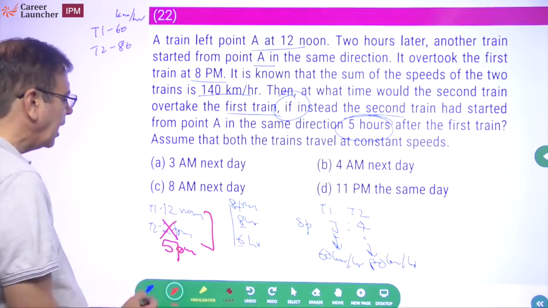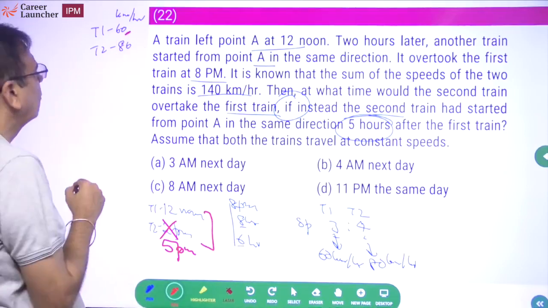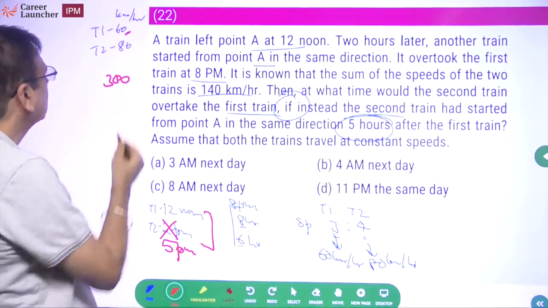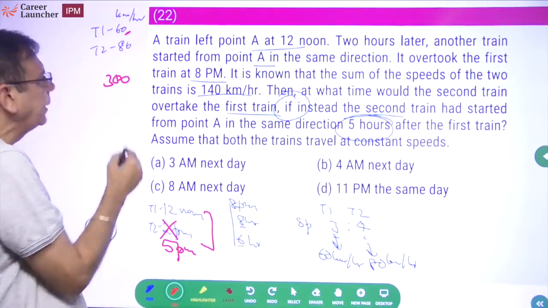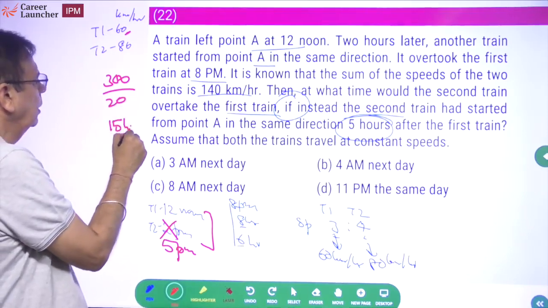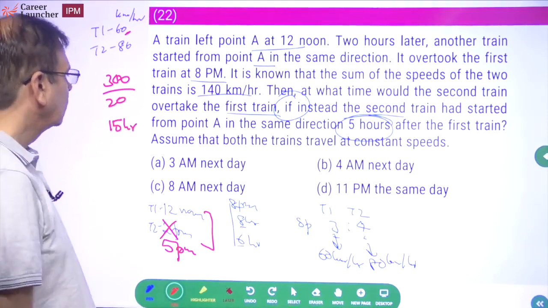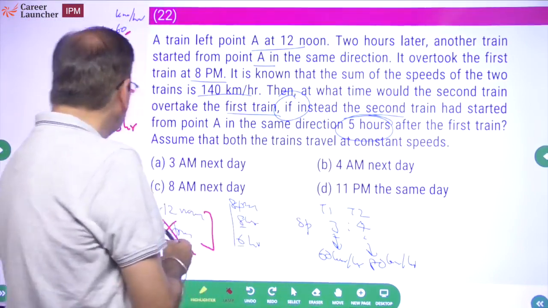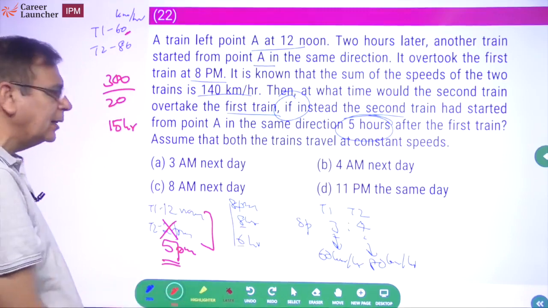What does that mean? In 5 hours the first train would have done a distance of 300 kilometers, right? And what is the gain? Gain is 20 kilometers per hour. So it will overtake in 15 hours. From when? Okay. Assume both trains travel 5 hours after. So it will overtake 15 hours after starting now.